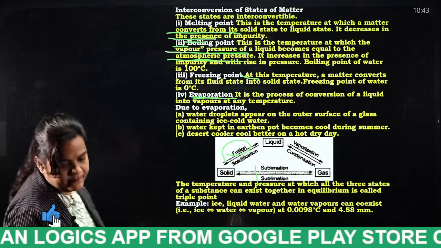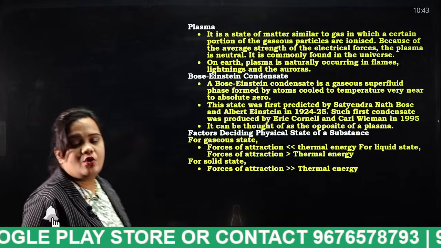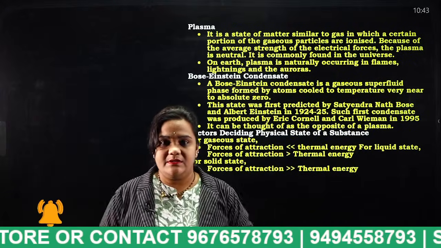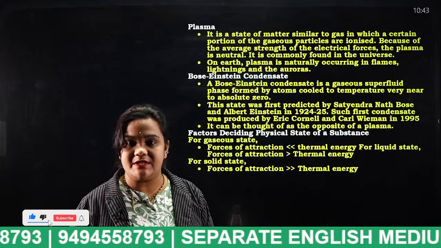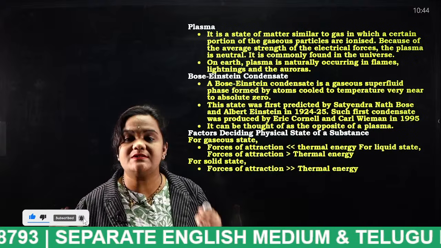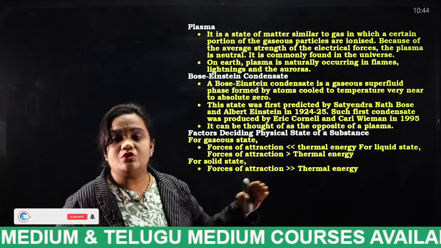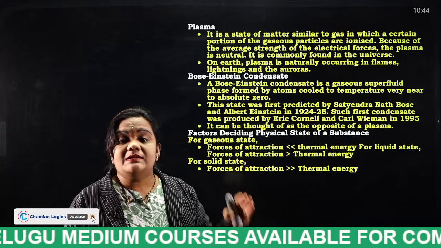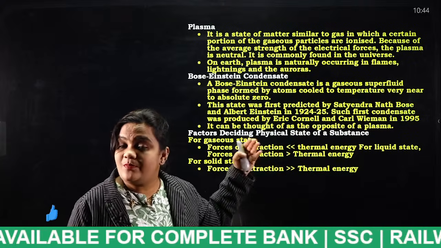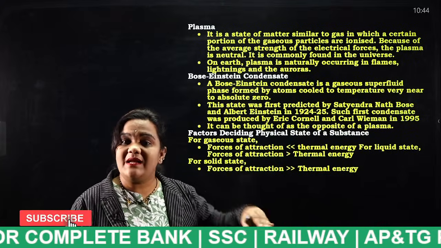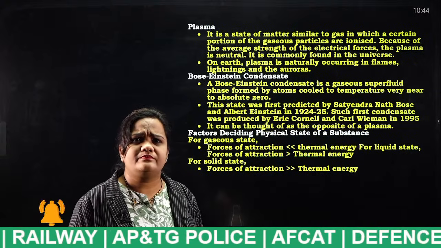Next thing, plasma. So what is plasma? As I told you, in gases, if some of the electrons get ionized, that particular state is known as what? Plasma. Okay, plasma is the reciprocal of what? Reverse of the Bose condensate. Plasma is the reciprocal of Bose condensate. Very, very important.